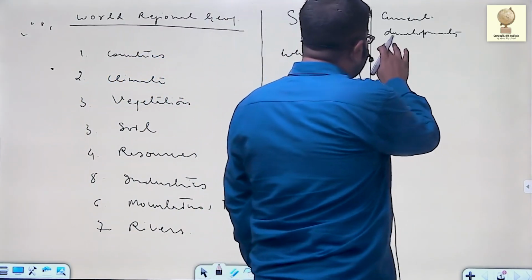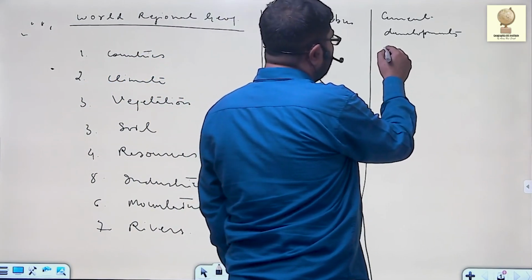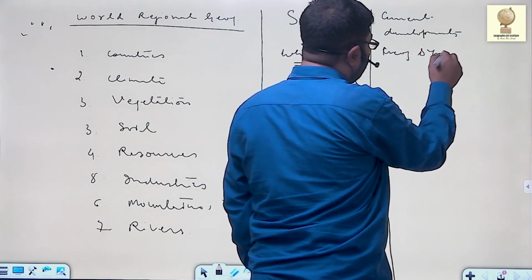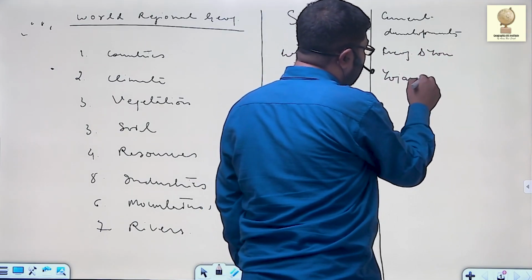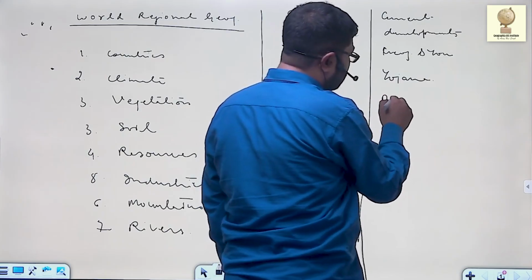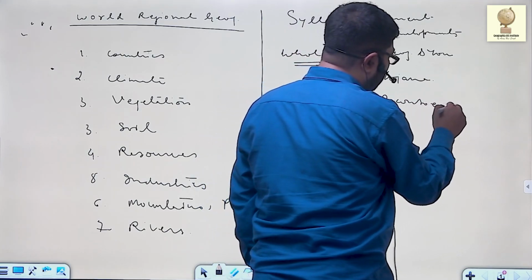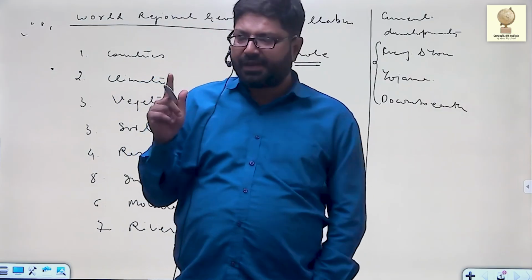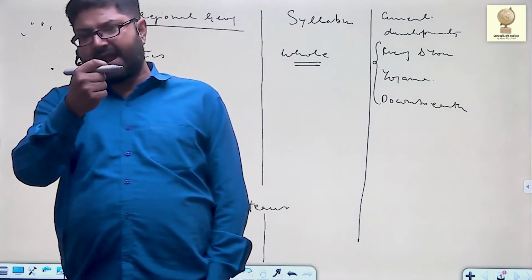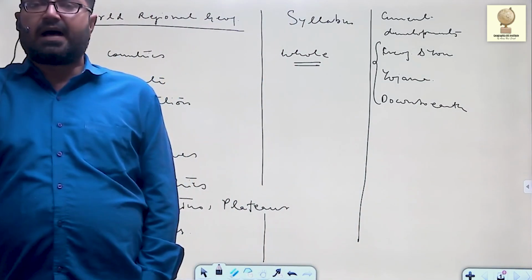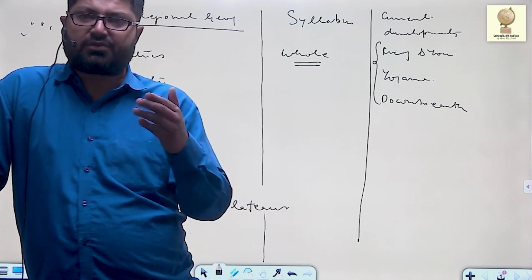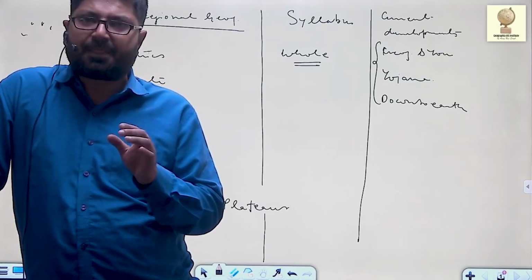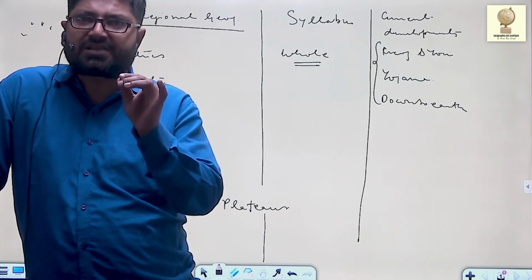So, in current developments, every month we discuss magazines like Geography and You, Yojana, and Down to Earth. Updates from these three magazines are provided every month, beginning from January 2020. Each and every month, current updates will come until your selection, until this course continues. Even if the course is over in 5 months, you will keep getting those updates. And not only updates, you will get class discussion of those updates.